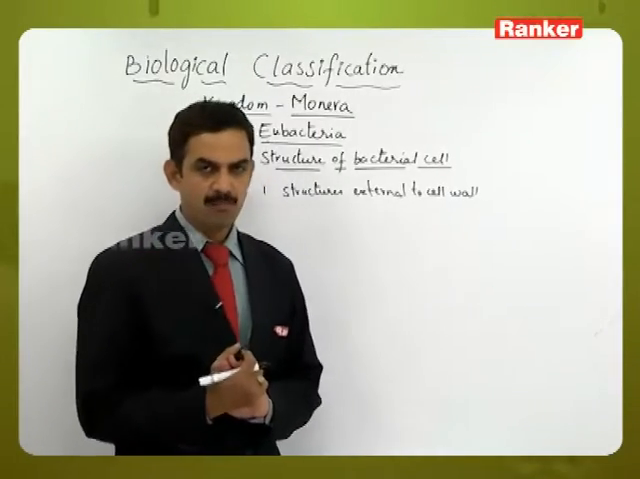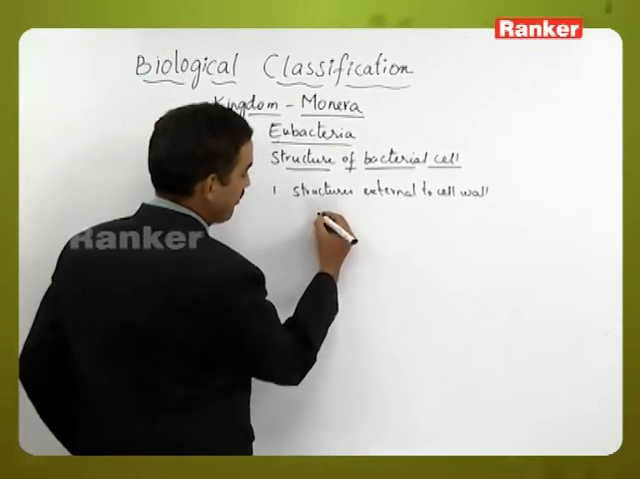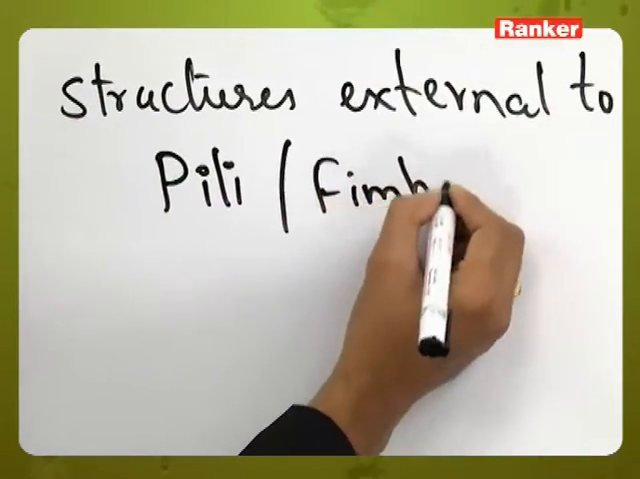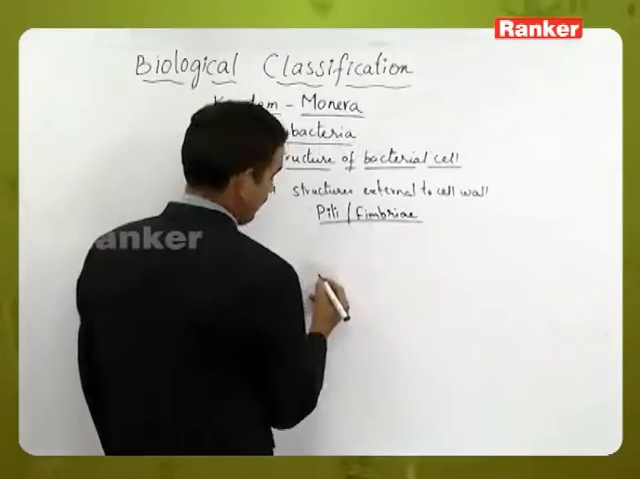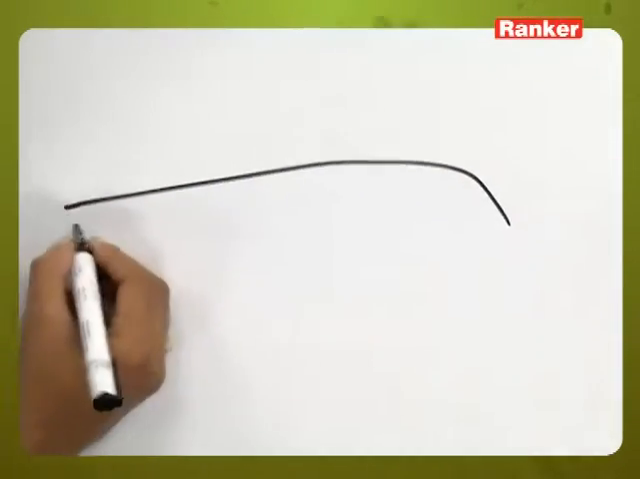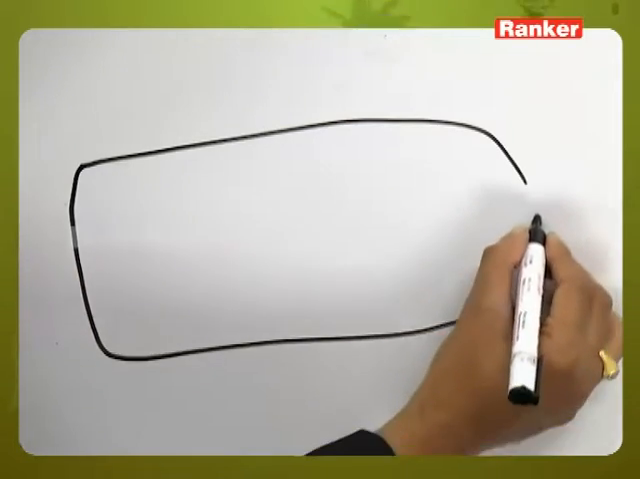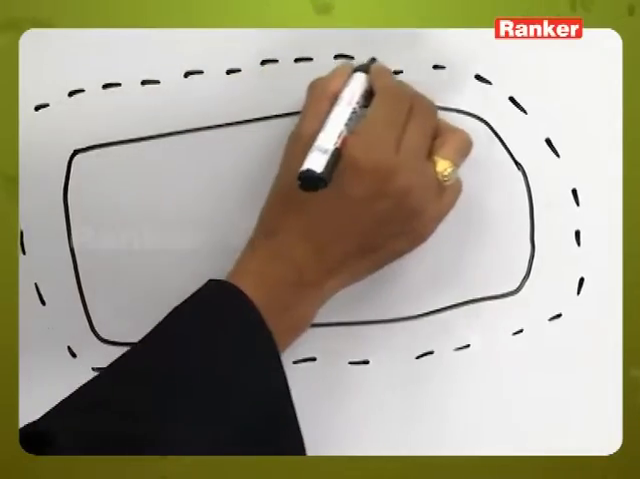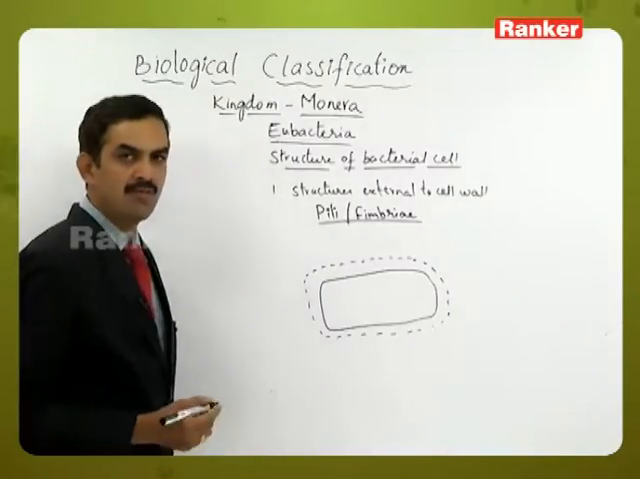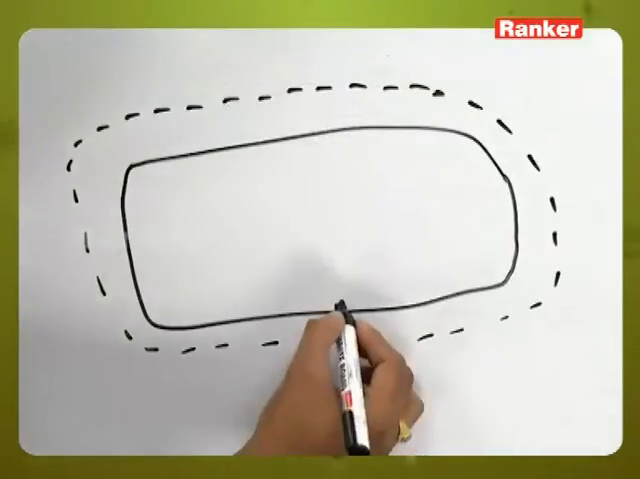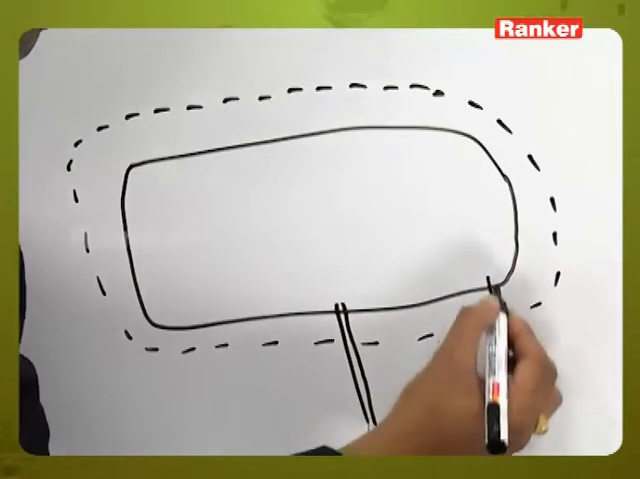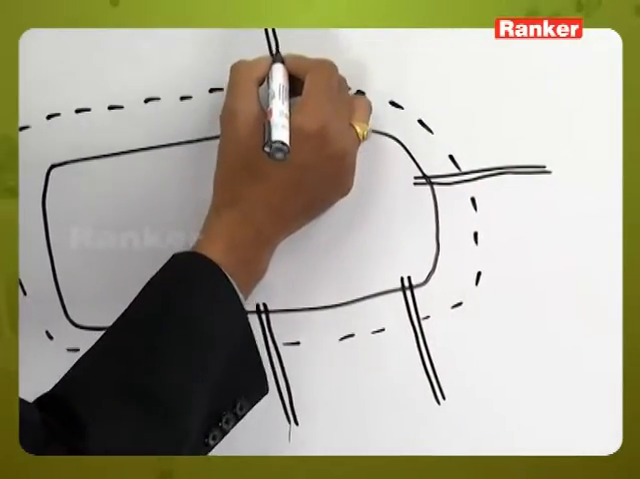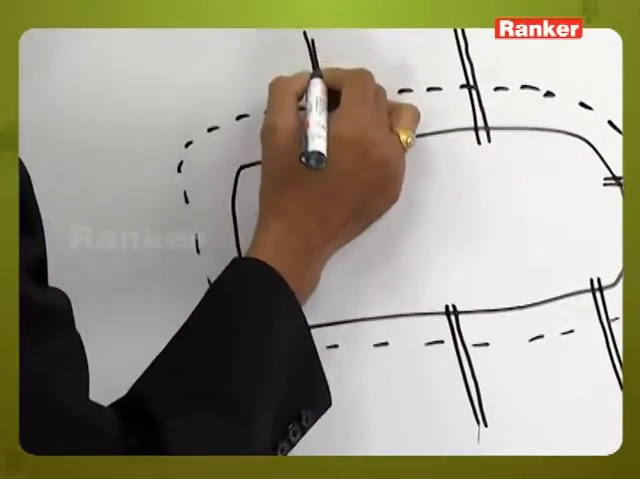Among the structures external to the cell wall, we can see some other structures called pili or fimbriae. If you observe the bacterial cell, outside the cell we can see some other extruded structures apart from the flagella. Those extruded structures are small but stiff. These small and stiff structures are called pili or fimbriae.